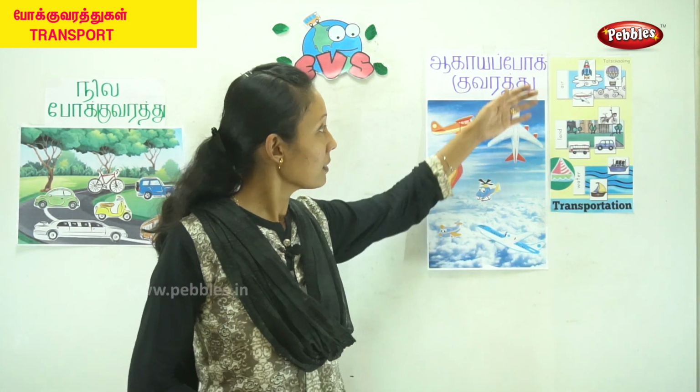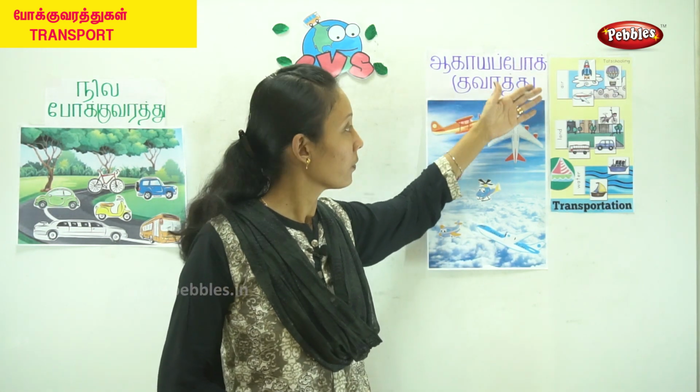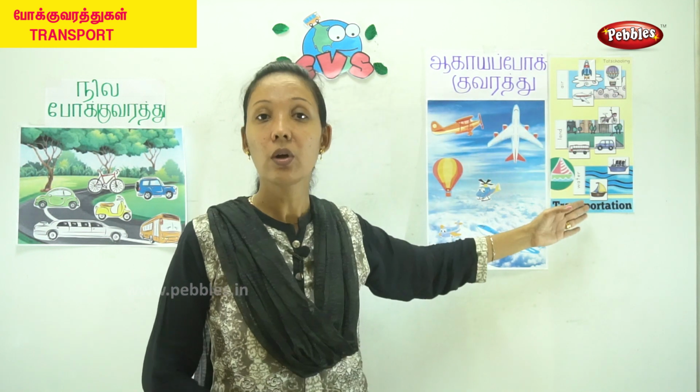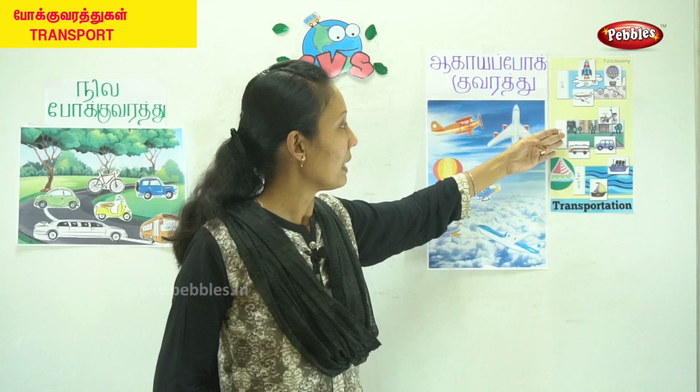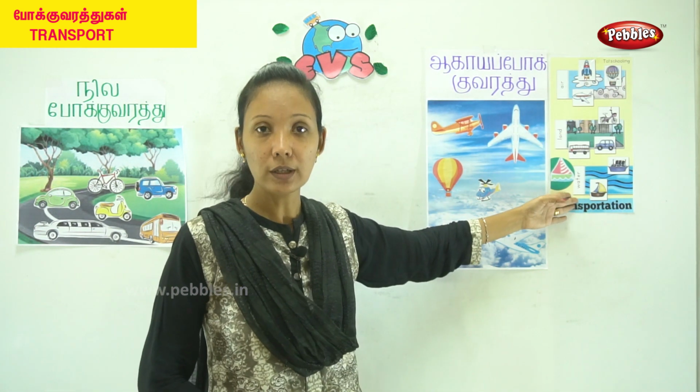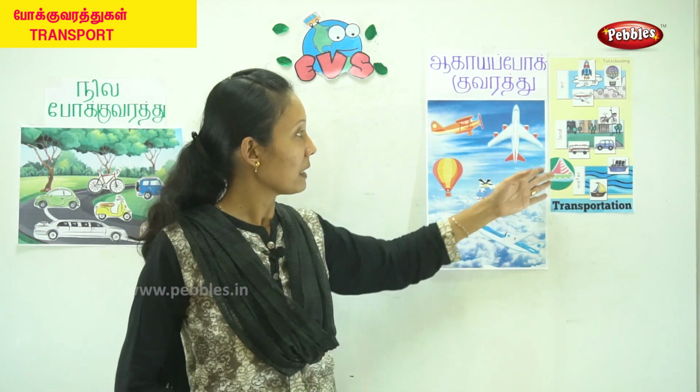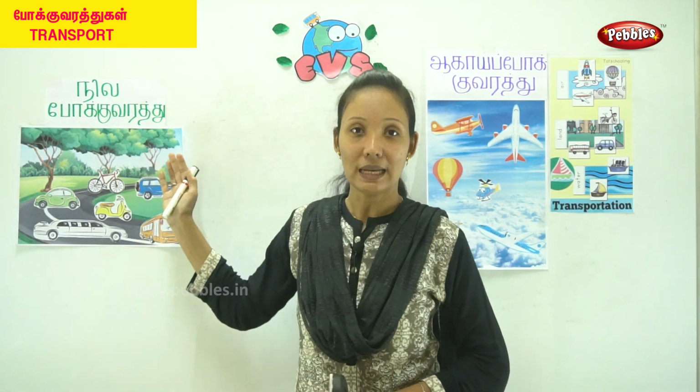There are three types of transport. Okay, children, once more I will repeat, three types of transport. It is your air transport, your land transport, and your water transport. Once more, air transport, land transport, and water transport. So first let's start with land transport.